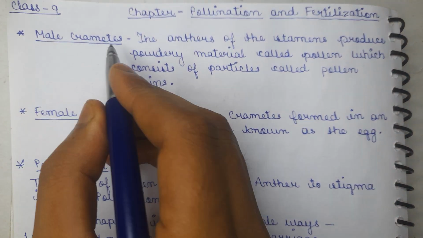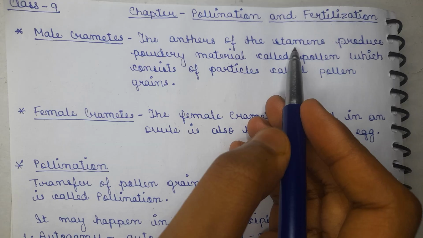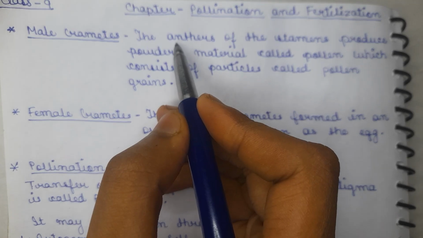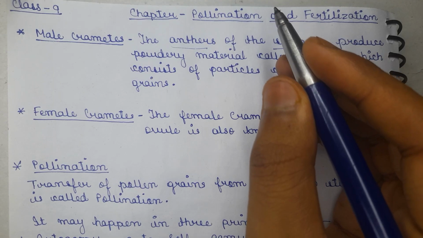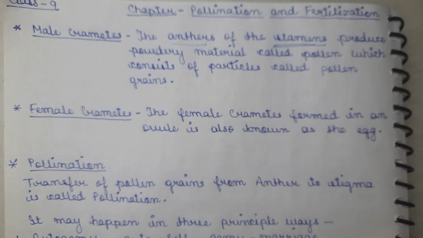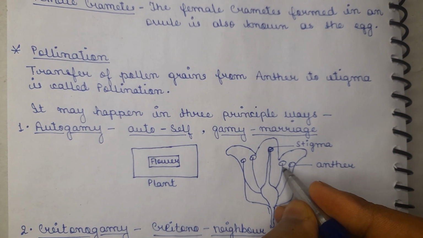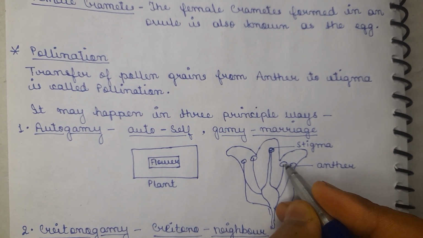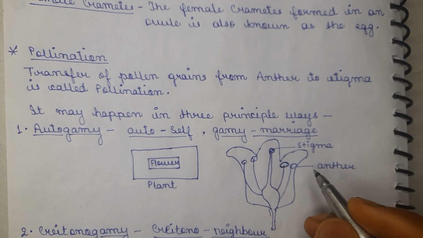Now what are these male gametes? These male gametes are from the stamen, that is the male part of the flower. Basically the anthers of the stamen, the upper top part. Here is a diagram. This is the male part that is called the stamen, and at the top there is the anther that contains the pollen grains or the male gametes.